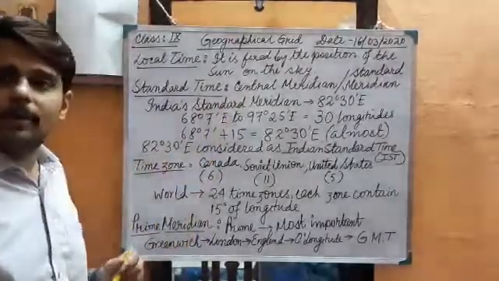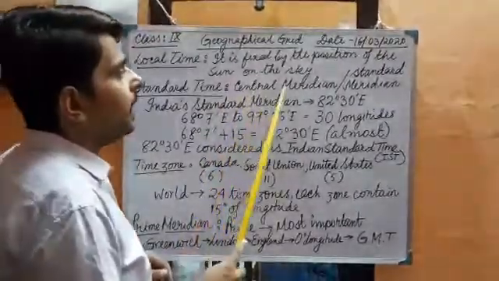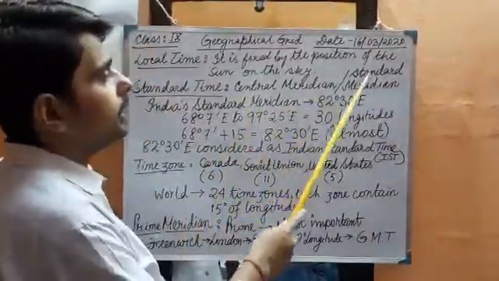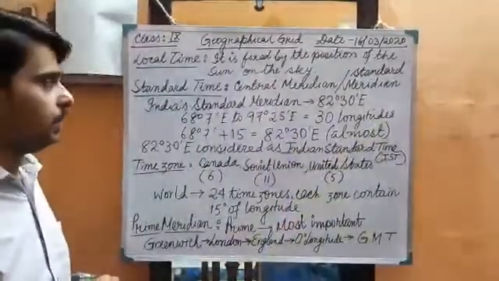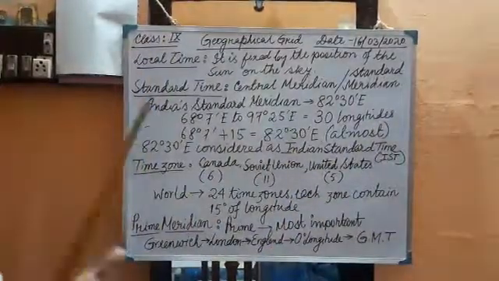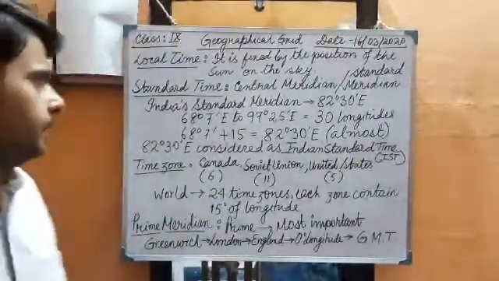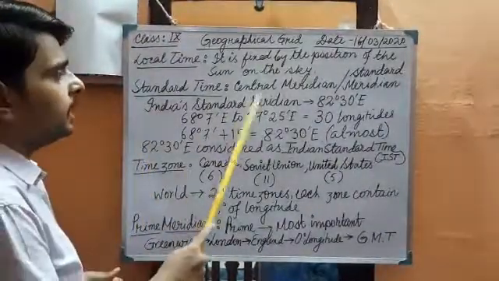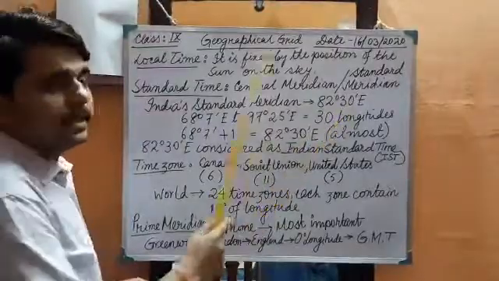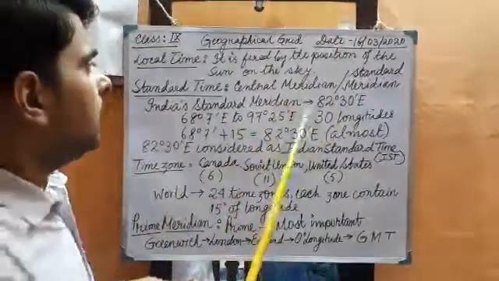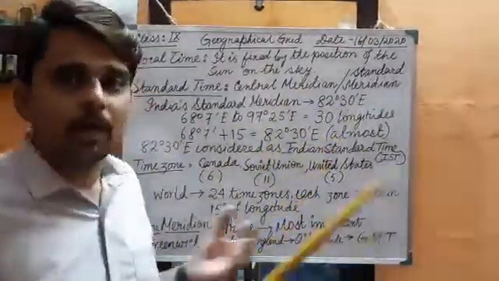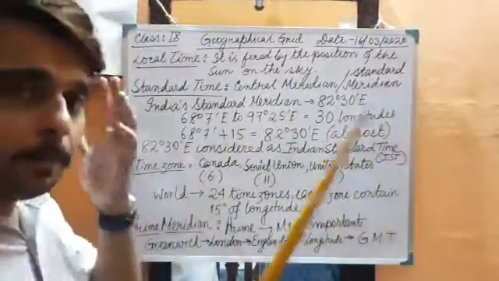How is standard time calculated? Standard time is calculated by the central meridian, which is called the standard meridian of a country. We are discussing India, so it is very easy to understand. The Indian standard meridian is 82 degree 30 minute east. How did we get that 82 degree 30 minute east? A question will arise in our brain.